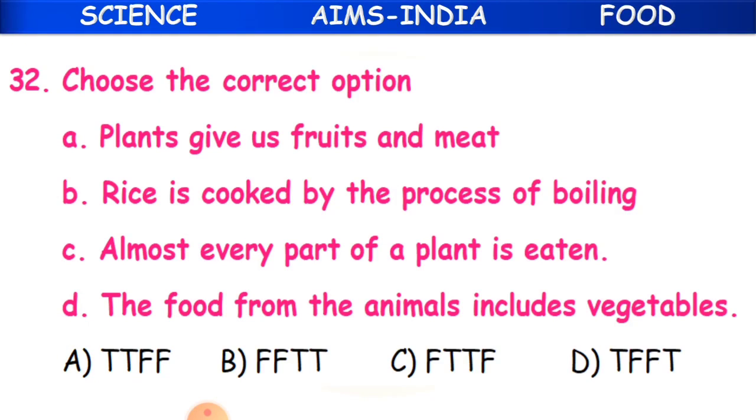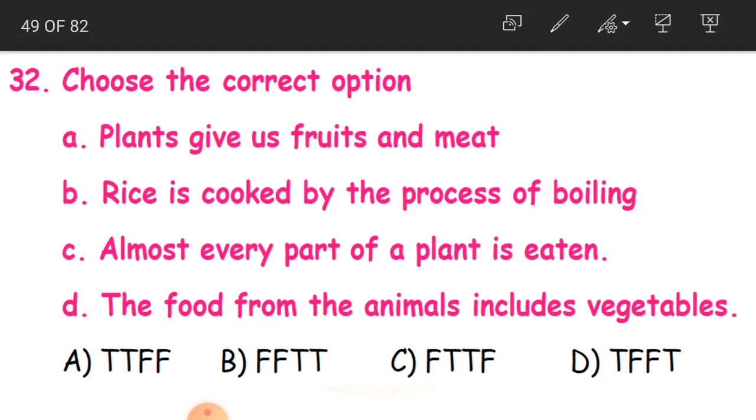Choose the correct option. Same as our earlier question, here also you have to state whether every statement is true or false. A: plants give us fruits and meat. Is this correct children? No. Plants give us fruits and vegetables, even flowers, but not meat.